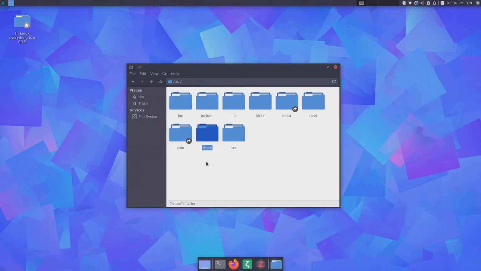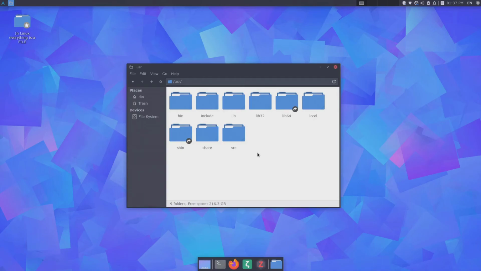So in the shared directory, those are system-wide and program-specific files like icons, fonts, sounds, maybe some scripts that can be used from other programs. The program and all of the components of the program are basically separated in multiple folders, like all of the binaries from the programs go to the bin folders, all of the libraries from the programs go to the lib folders, and everything else goes to the share folder.